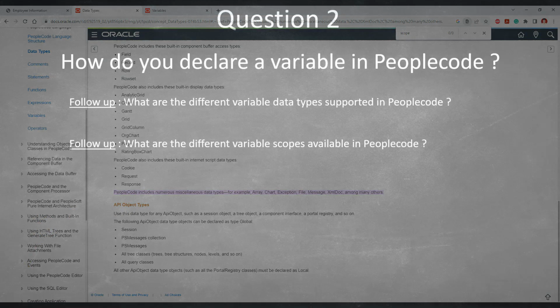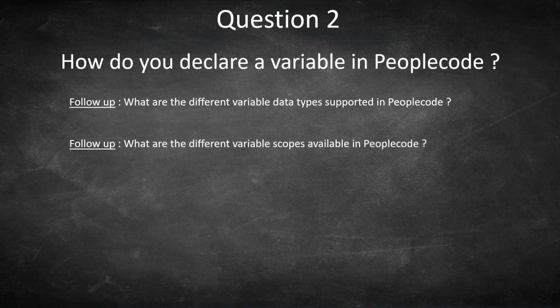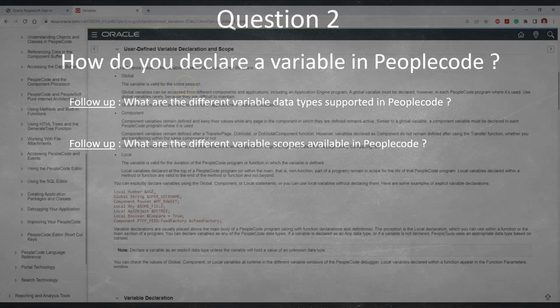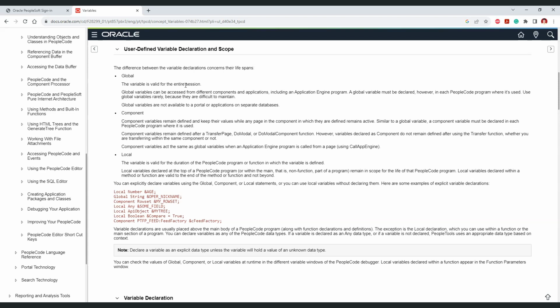A follow-up question is, what are the different variable scopes available in PeopleCode? As per PeopleBooks, we have these three variable scopes available: global scope, component scope, and local scope.